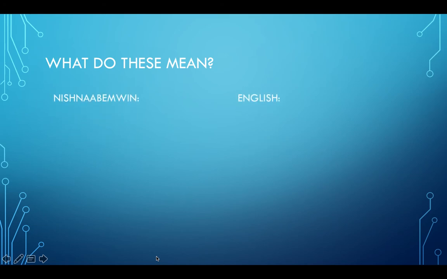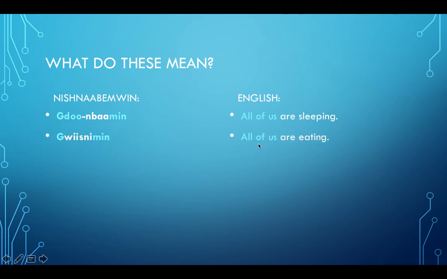So what do these mean? So again, we're going to have our Nishnaabemwin here and English over here. Gdonbamin means all of us are sleeping. We're talking on behalf of our group. Gwisnamin, all of us are eating.